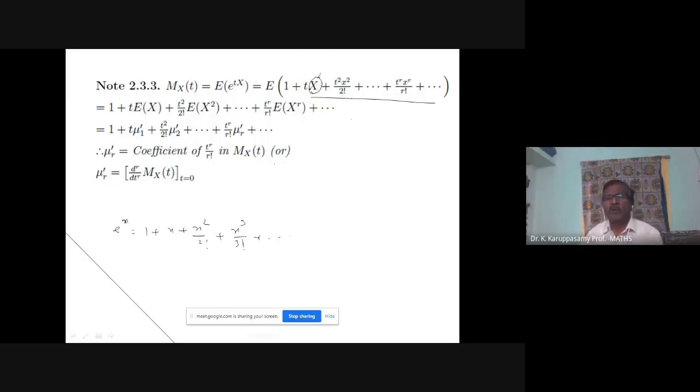So these things are capital X. This is capital X, this is capital X, x square, etc.